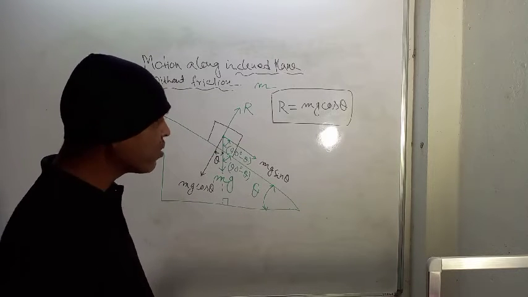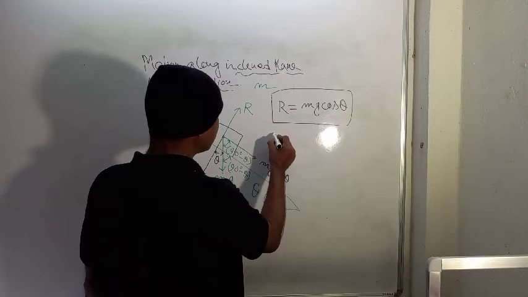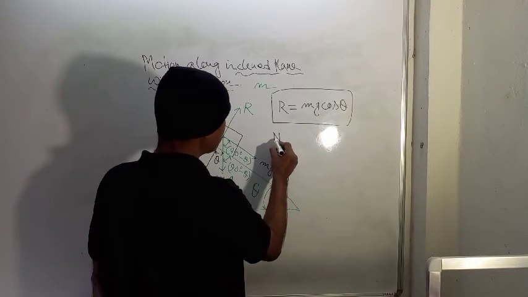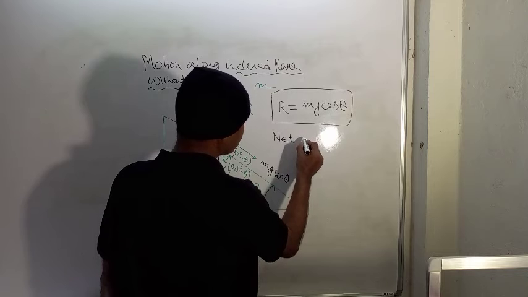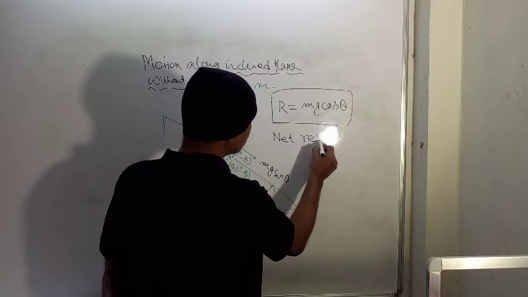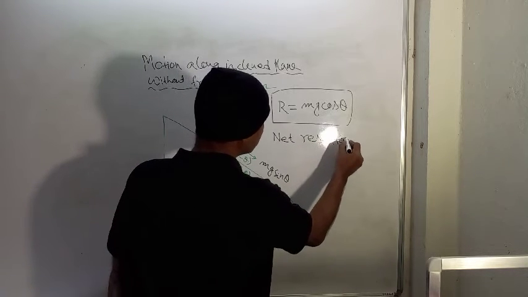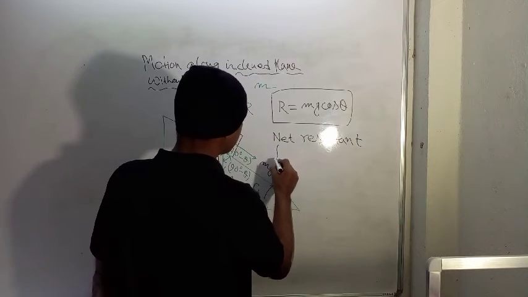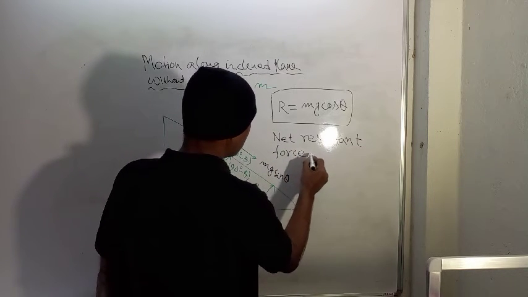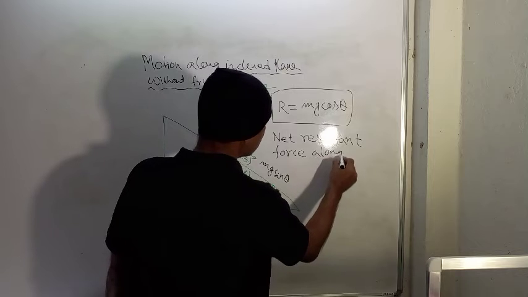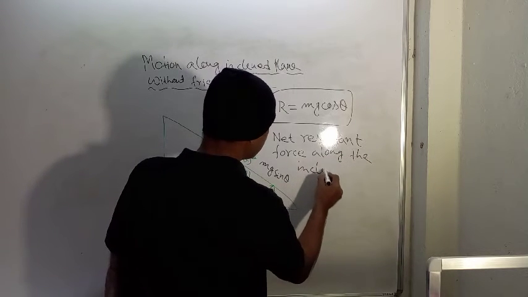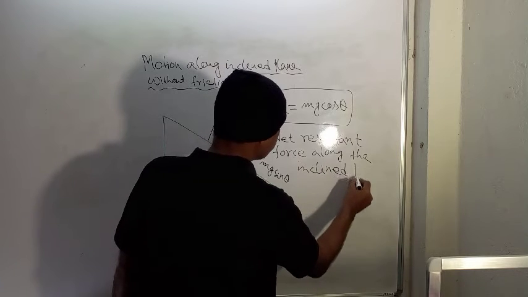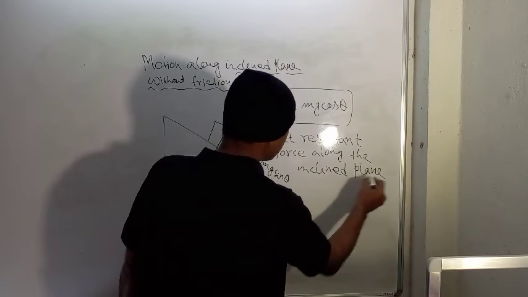Net resultant force along the inclined plane is how much?